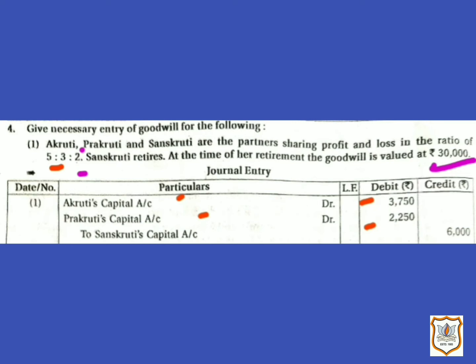Internally generated goodwill cannot be recorded in the books of accounts. At the time of retirement of a partner also, the goodwill of the firm is valued by internal assessment only. Therefore, no goodwill can be shown in the balance sheet of the firm as an asset. And therefore, the retiring partner will be given his or her share in the firm's goodwill by the continuing partners in their gaining ratio by making necessary adjustments only in the capital accounts of the partners.